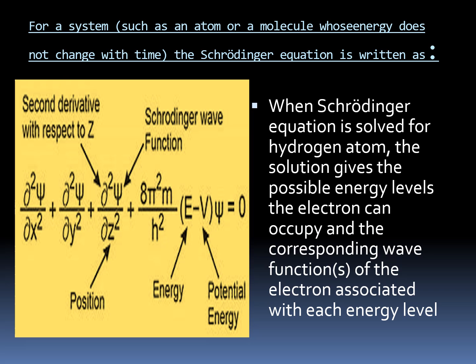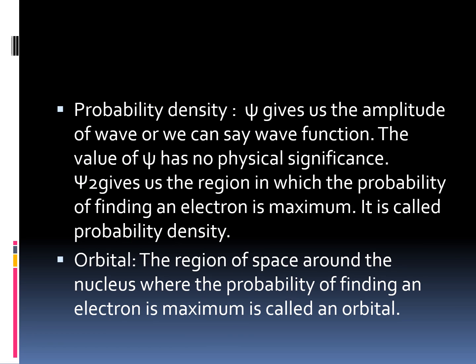So when this Schrodinger equation is solved for the hydrogen atom, the solution gives the possible energy levels the electron can occupy and the corresponding wave function of the electron associated with each energy level. Psi gives us the amplitude of the wave, or we can say the wave function. The value of psi has no physical significance. We can say it is not a real number, it is an imaginary number.